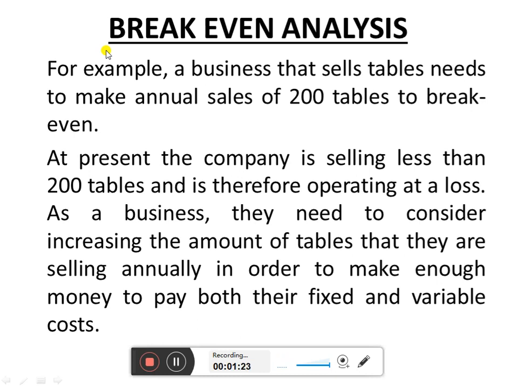As a business, they need to consider increasing the number of tables they are selling annually in order to make enough money to pay both their fixed and variable costs. So the company has to take necessary action to sell more than 200 tables every year to get a profit and to pay their fixed and variable costs. That is the example given for break even analysis.